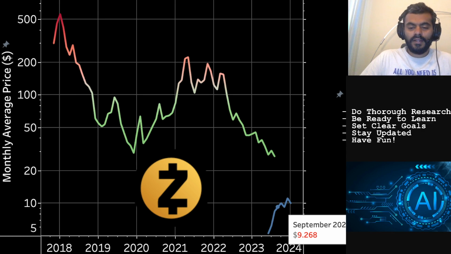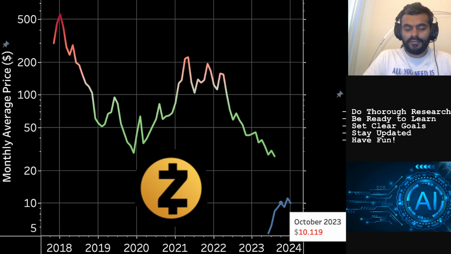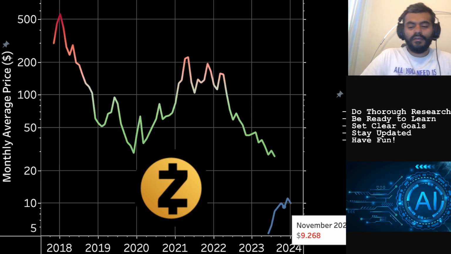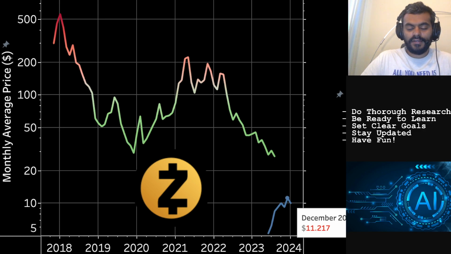So per the AI model, let's not talk about September because we are almost at the end of it. In October, this theoretical floor, which requires certain market conditions such as an extreme bearish macro outlook, is at $10, which is almost 55 to 60% lower from where we are right now. In November, the theoretical floor is at $9, which is 60 to 66% down from where we are right now. In December it is at $11.20, and in January it's $10.